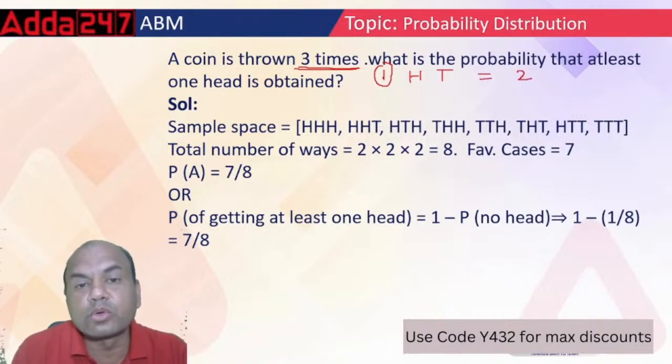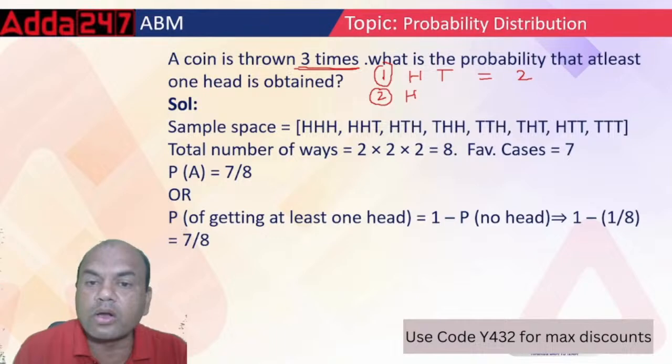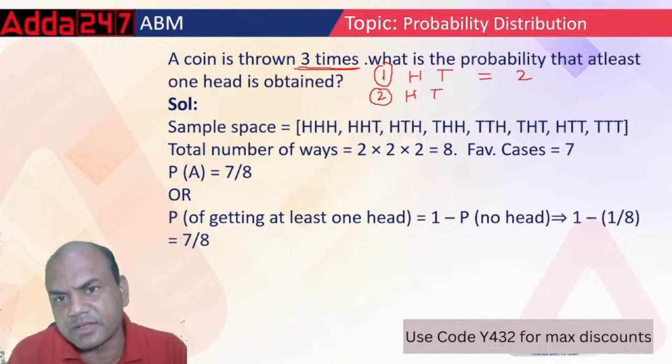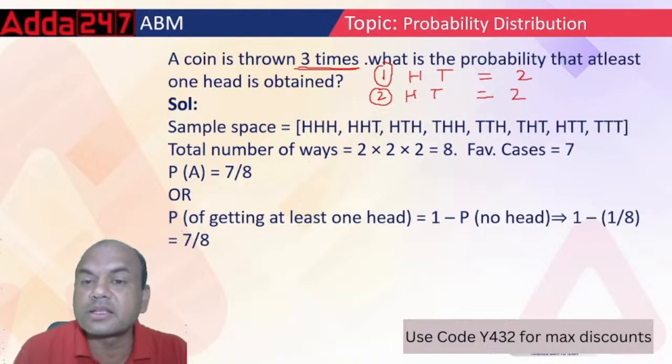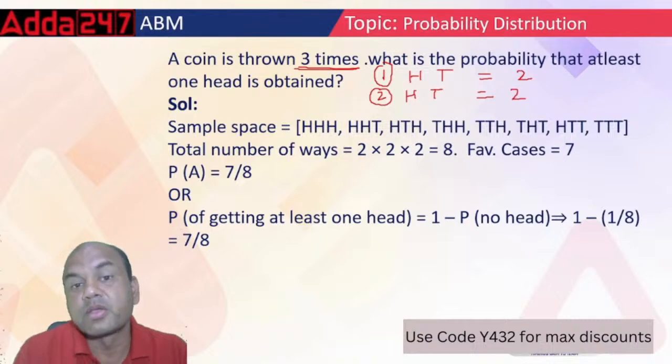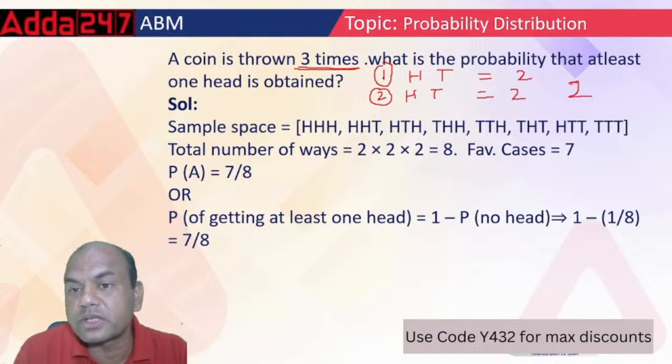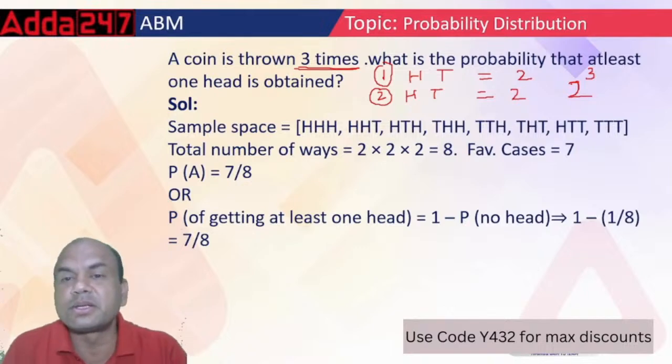If I throw the coin 2 times, again I might get head or tail, so again what are the outcomes? 2. Now the third time, 3 times I am throwing. The outcomes for each throw are 2, but the answer for 3 throws is not 6. If I throw the coin 3 times, the outcomes are 2 raised to 3, so there are 8 possibilities.